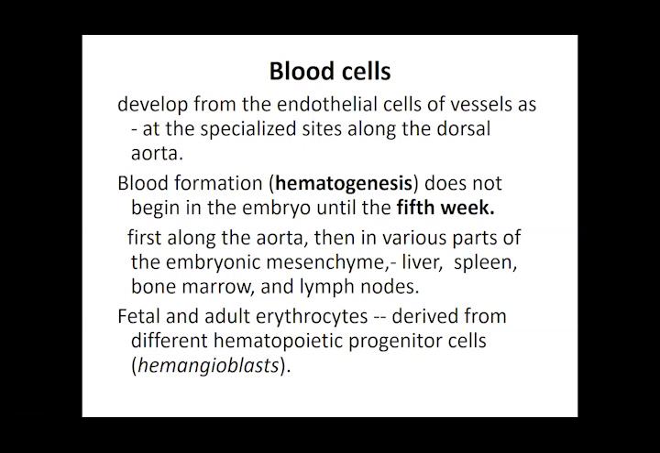Fetal and adult erythrocytes derive from different hemopoietic progenitor cells, which we call hemangioblast cells. See, mesenchyme is going to form the hemangioblast cells. Hemangioblast cells are going to give rise to your erythrocytes. So again, the mesoderm inside the vessels is going to be converted into hemangioblasts, the immature cells, and this is then ultimately going to become your blood cells or the erythrocytes.